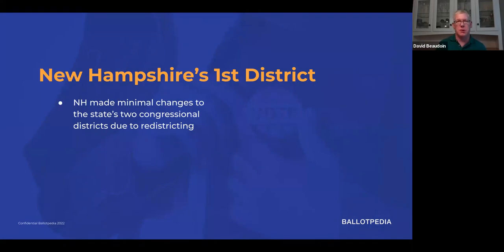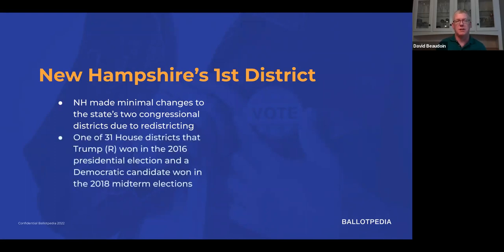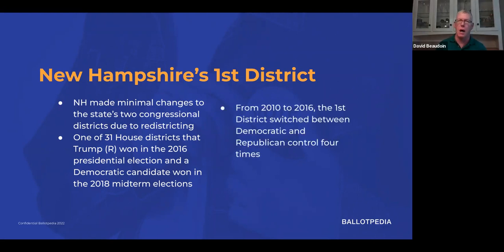What's interesting about this district is that the first district is one of 31 U.S. House districts that President Trump won in 2016, and the Democratic candidate then won in 2018 in the midterms. And what's also fascinating is that from 2010 to 2016, the first district switched its partisan affiliation between the Democrat and the Republican 4 times. So this really is the quintessential swing district. It moves back and forth between the parties. That's why we felt we had to put it on this list, because it should function as a district where you'll see how the partisan balance between the 2 parties is moving.